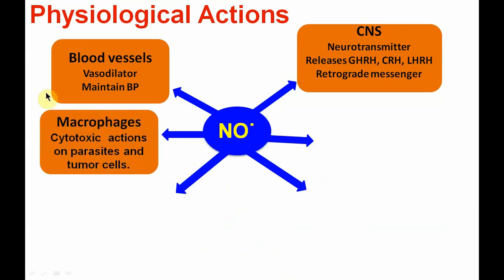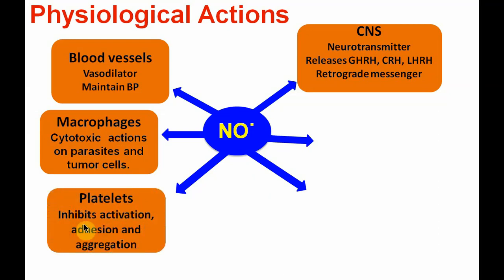Another important physiological action is on the macrophage, where it is mainly involved in cytotoxic actions on parasites and tumor cells. Then on the platelets, it inhibits activation, adhesion and aggregation and prevents thrombosis.